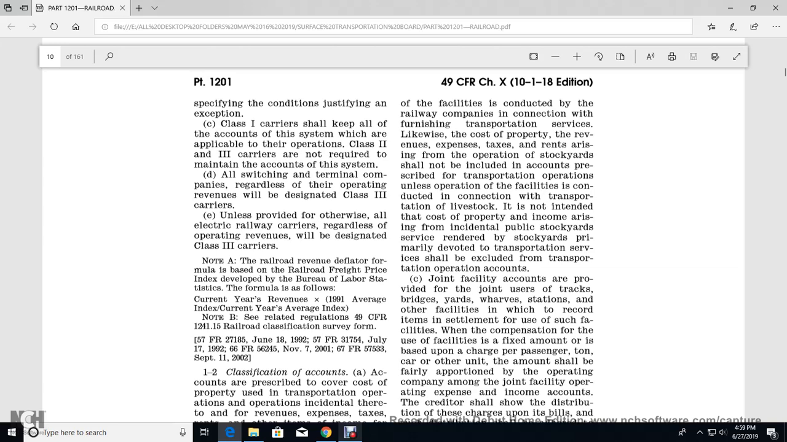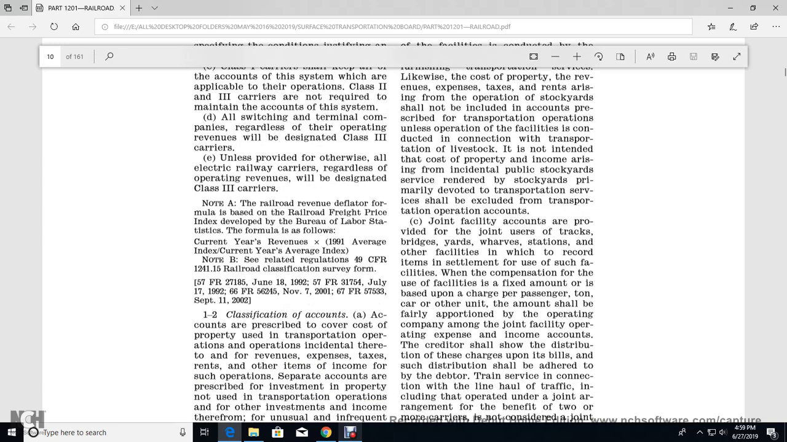Some facilities are provided for the joint user for the track of the bridge yard for the waiver, the safety of the facilities, with the settlement for the shop of the facility. Compensation for the use of the facility is a fixed amount, or is based on the charge of the person and passengers in the car with the other unit, with the amount fairly apportioned with